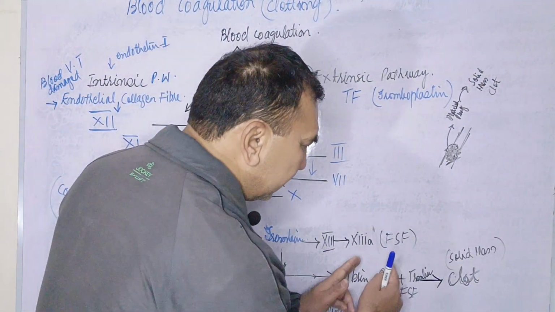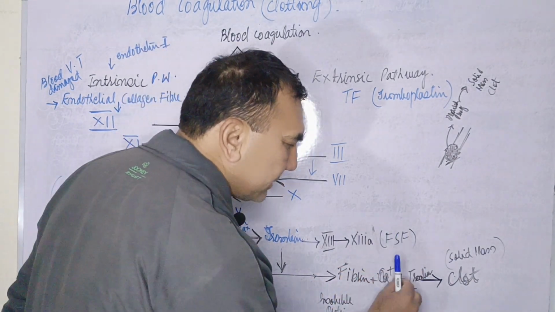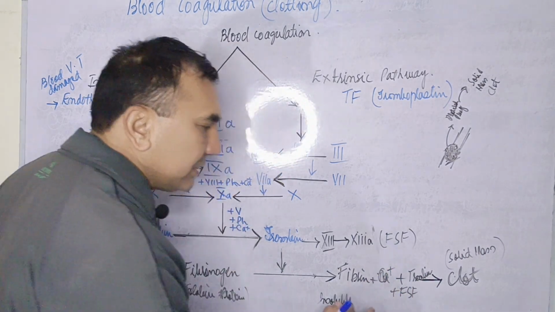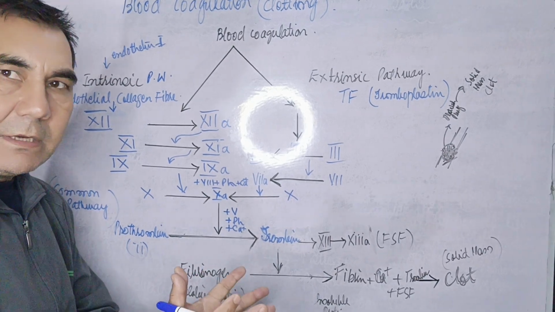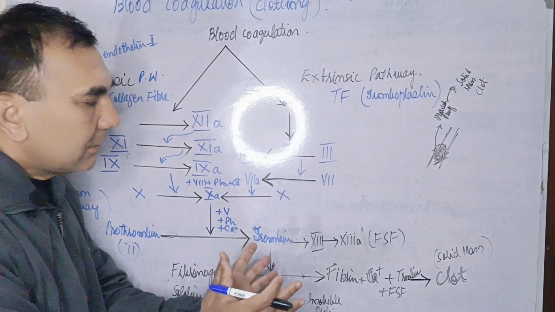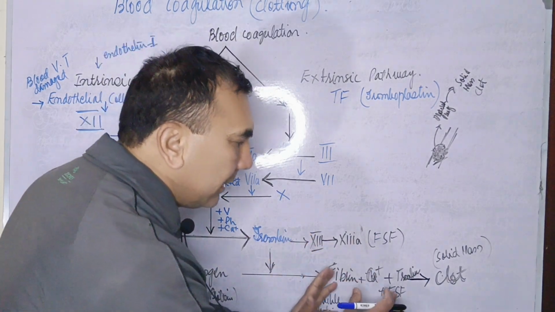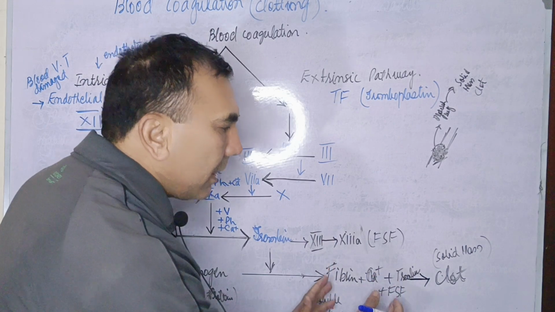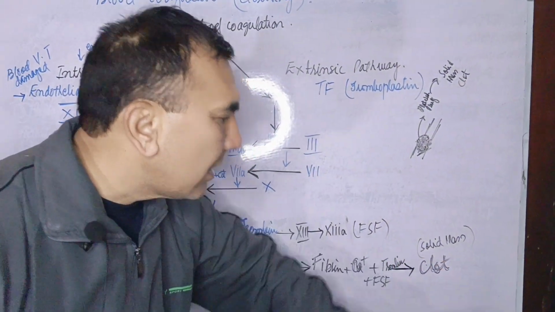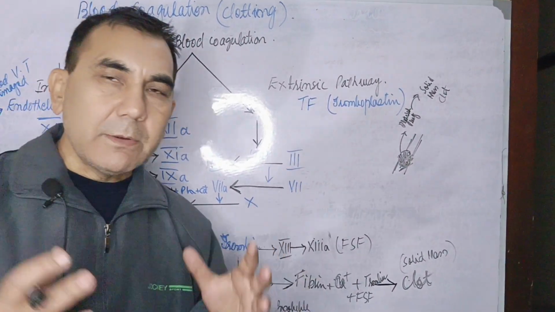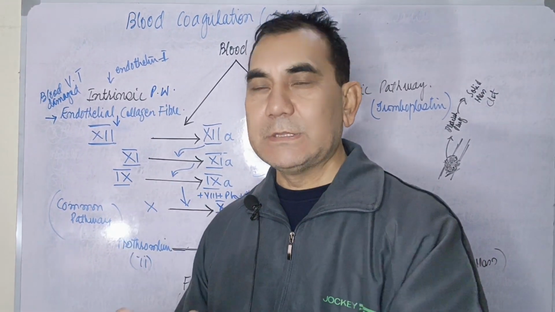Now the FSF, the 13A factor, fibrin, and the presence of calcium make the platelet plaques, which is a weak coagulation mechanism. Now with the help of the FSF, with the presence of calcium and the fibrin, the platelet plaques convert into a solid mass, and this solid mass is now called the clot. After formation of the clot, the bleeding will be stopped at the bleeding site.